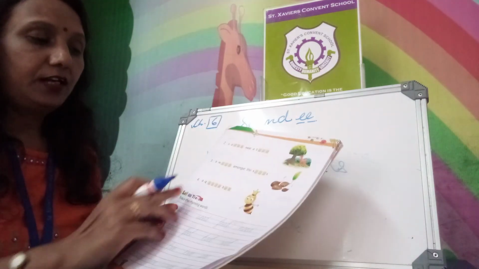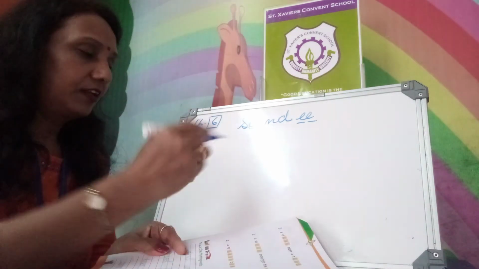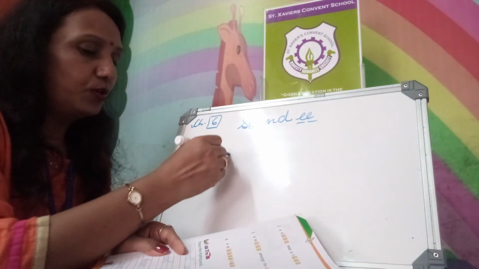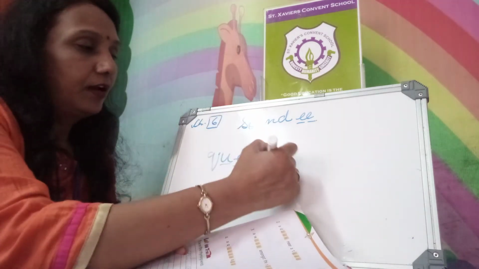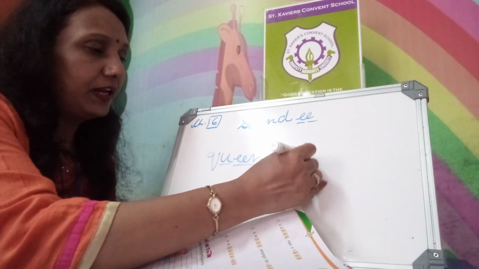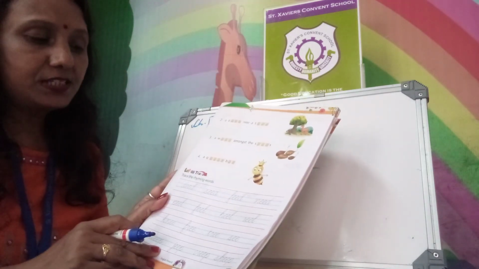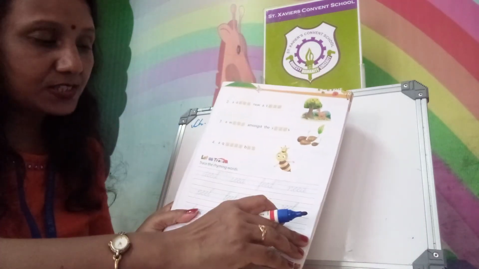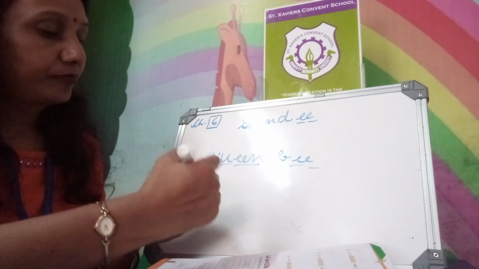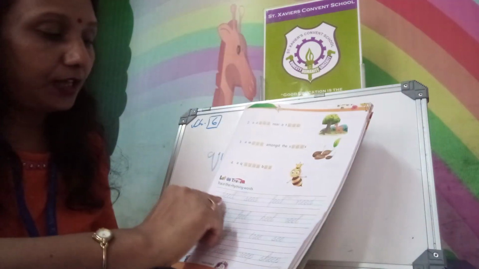Seeds. Now see, this is a queen bee. Spelling of queen, Q-U-E-E-N, queen. B is there, B-E-E, you will fill. Queen bee. Now just see some more words with the spelling letters E-E.